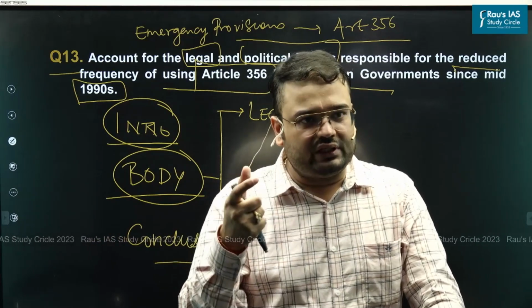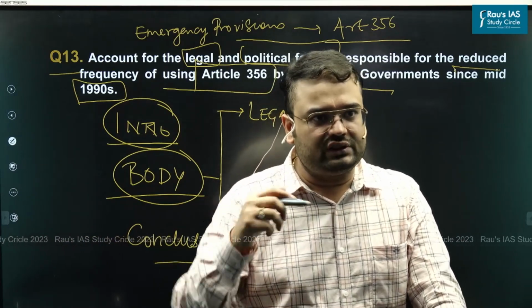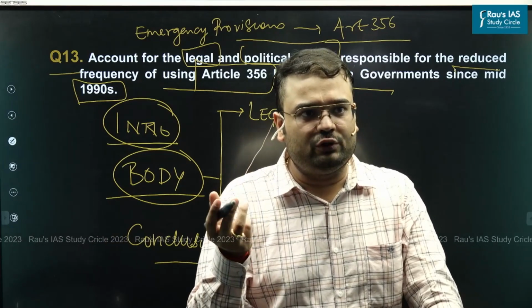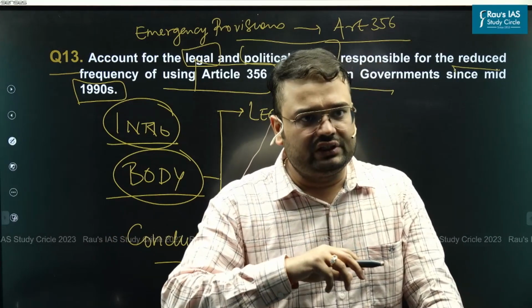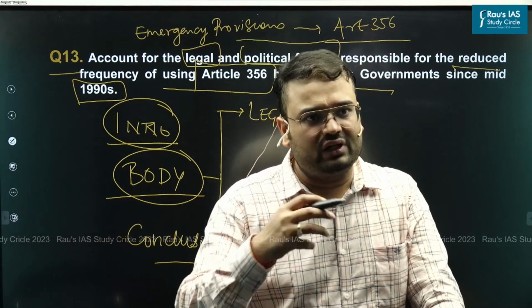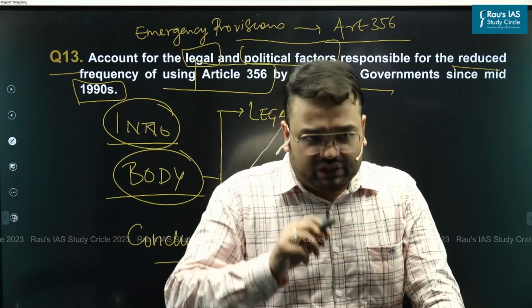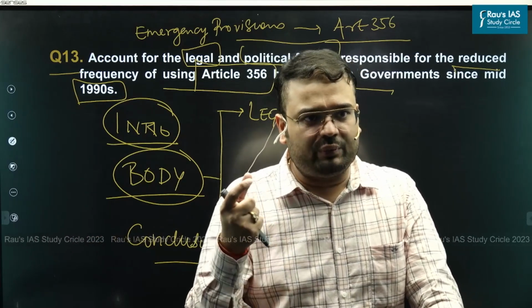Right after independence, right after the coming of the constitution, there was this hope that Article 356 would not be used by the Union, for the reason that states are not going to behave in a manner in which they are going to go against the constitution. But unfortunately, what exactly did we see after independence?